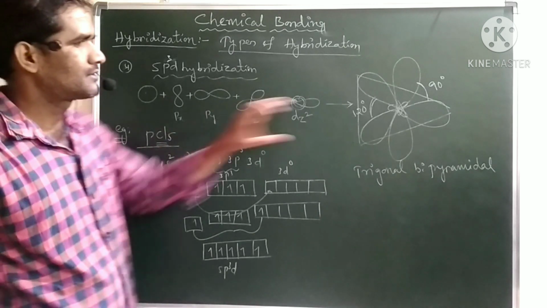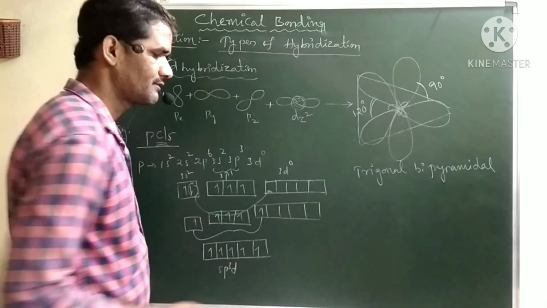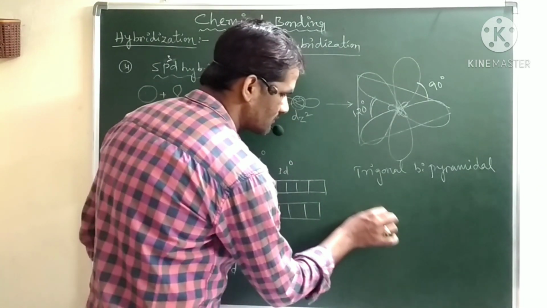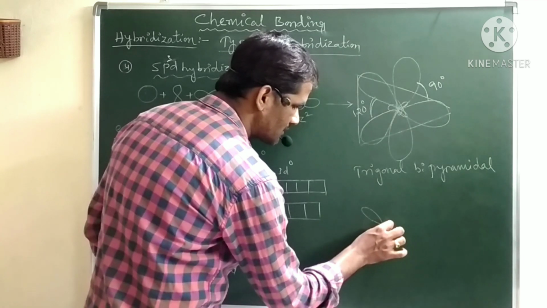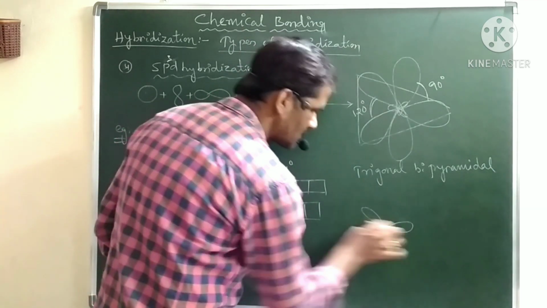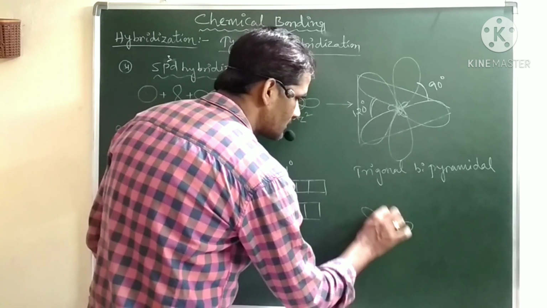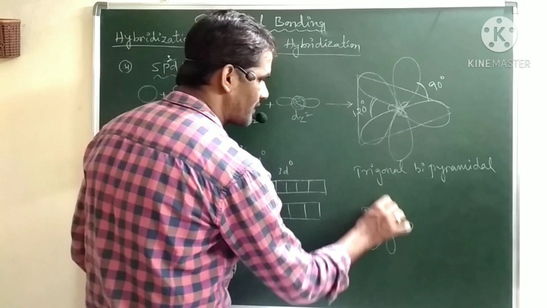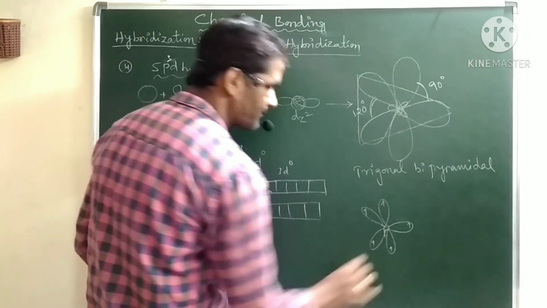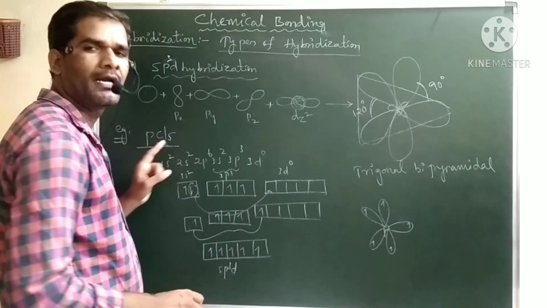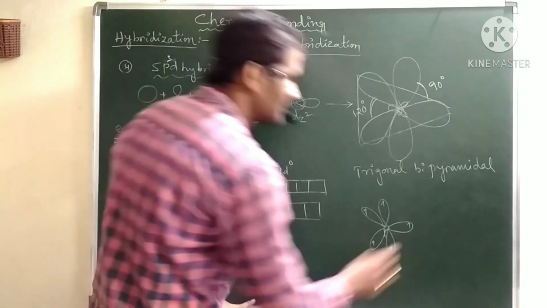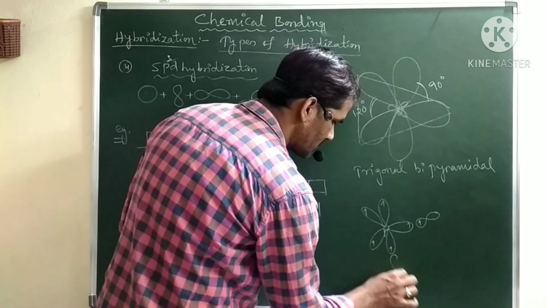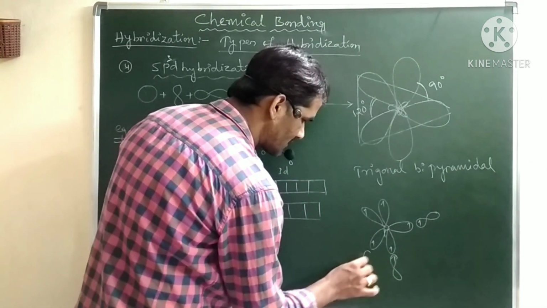So how can we arrange those 5 sp3d hybrid orbitals? Like this. In the center we have the phosphorus atom and we have 3 orbitals, they are trigonal planar, and one is above and one is below. And each hybrid orbital now has one electron. Now we have the 5 chlorine atoms. A chlorine atom requires 1 electron in the p orbital. So in the atomic orbital of chlorine, each chlorine has 1 unpaired electron.